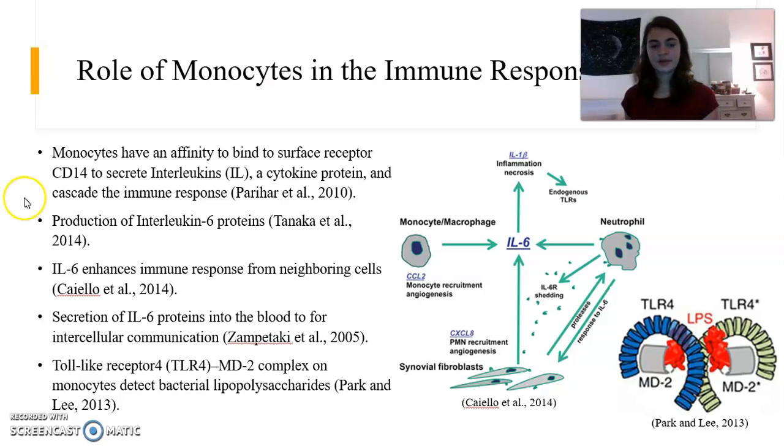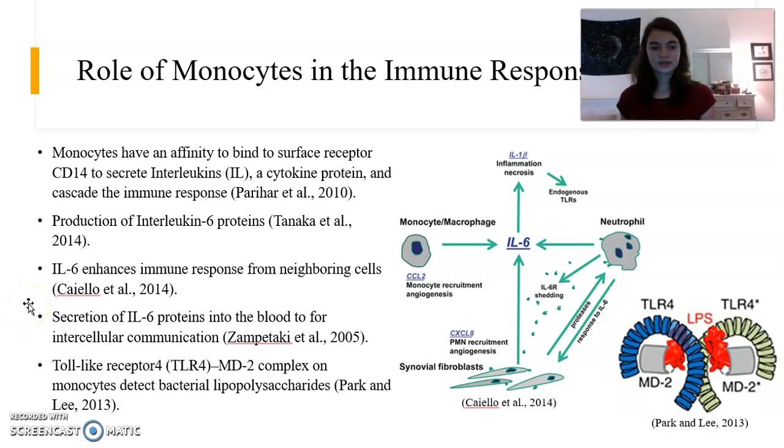The production of interleukin-6 proteins signal and induce a wide range of acute phase proteins. This IL-6 signal, along with other cytokines, enhances the TLR-induced inflammatory response from other cells. The secretion of IL-6 is into the blood for intercellular communication.